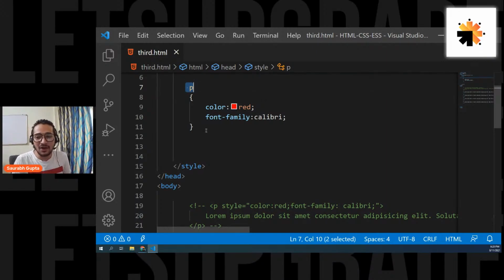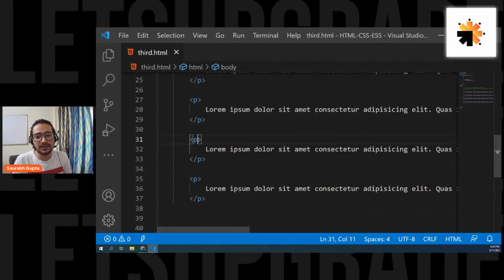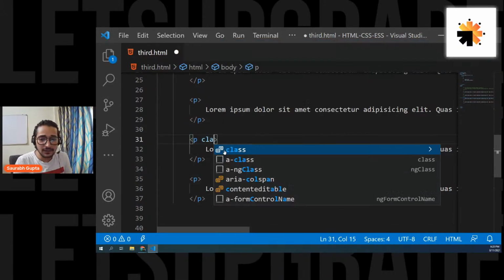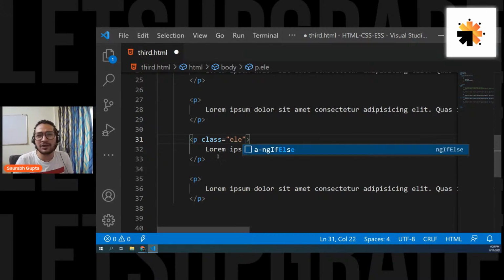So now, guys, there is one more thing that you can do here, and that is you can actually give something called a class to your elements. Think of it like it's just a nickname, or just another name for that particular p tag. Okay. So it is also a p, but I'm also giving it a class. So let's say I give it a class of a, or let's say I give it a class of ele. You can give any name. Okay, right?